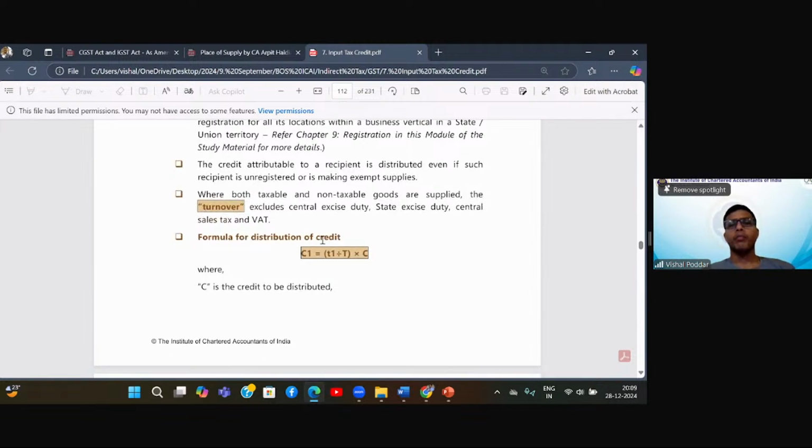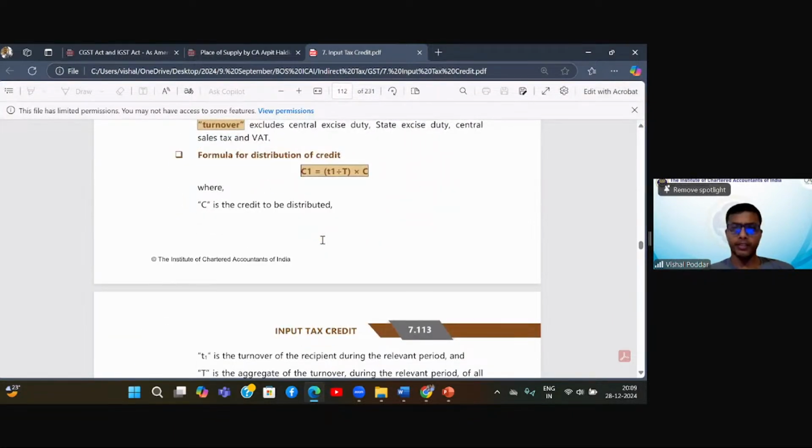Now, the formula for distribution of credit is, again, simple and logical. The formula will be turnover of your state divided by the total turnover multiplied by the common credit. So here C1 means the share which I have to give to state 1.